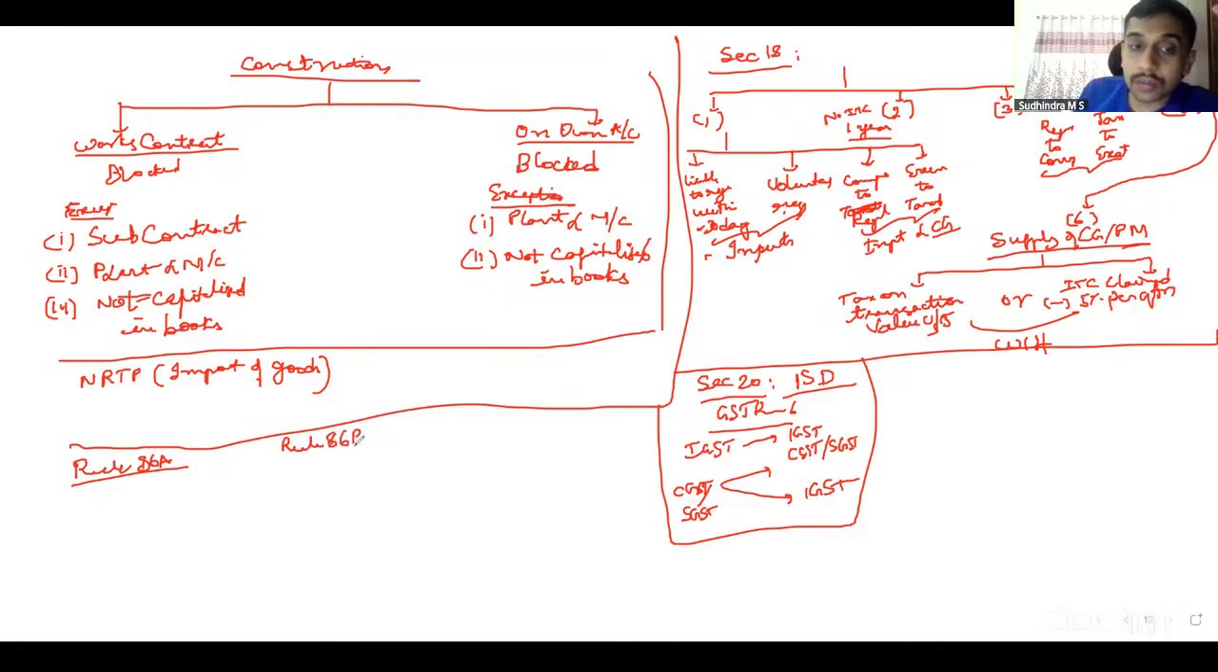Rule 86B talks about again restriction on utilization. This is applicable if your monthly taxable turnover exceeds rupees 50 lakh. Taxable turnover means other than zero rated supply. If it exceeds 50 lakh, what is the restriction? The maximum ITC that you can utilize is 99% of your output tax liability, meaning 1% you have to pay in cash.